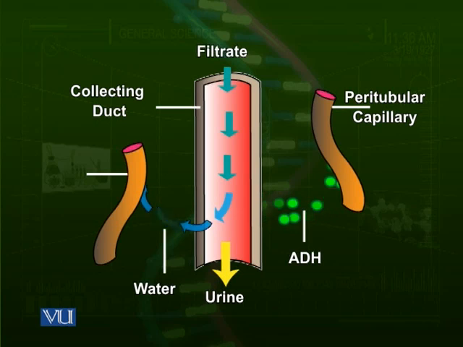As you can see, in the center there is the renal tubule, the collecting duct. On one side is a peritubular capillary, and on the other side there is another capillary. Through one capillary a hormone is produced called ADH, antidiuretic hormone. Antidiuretic hormone, as its name says, gives a stimulus to the renal tubule to reabsorb more water from the collecting duct, the last part of the renal tubule. When more water is reabsorbed, the result is concentrated urine, that is, urine with lesser quantities of water.